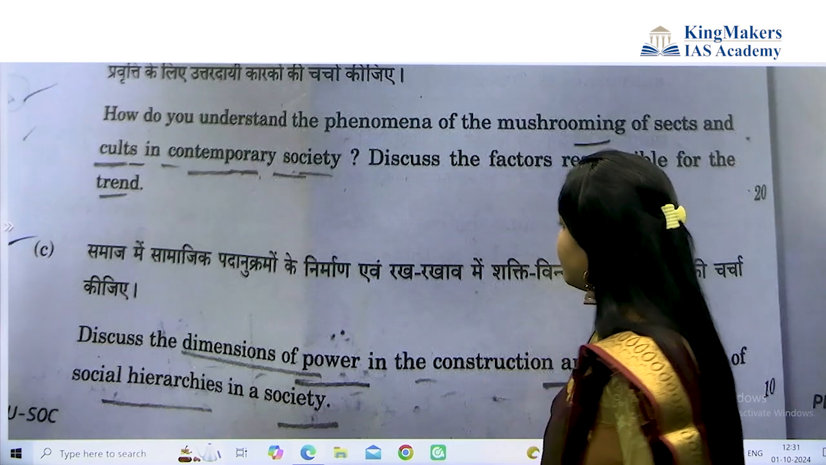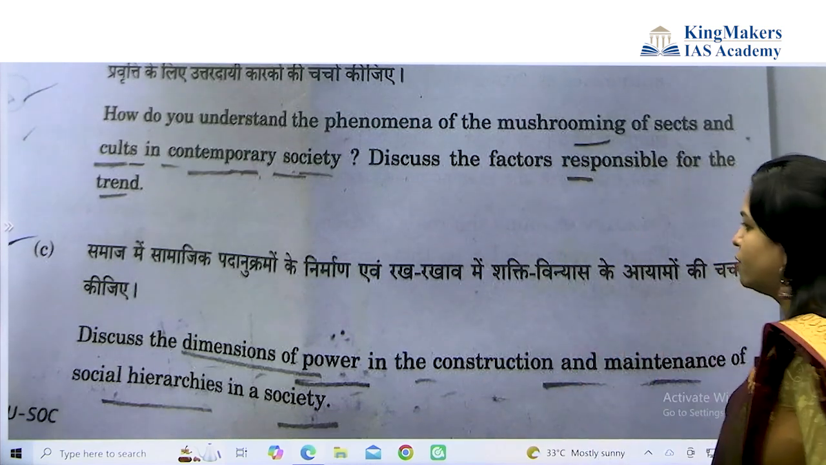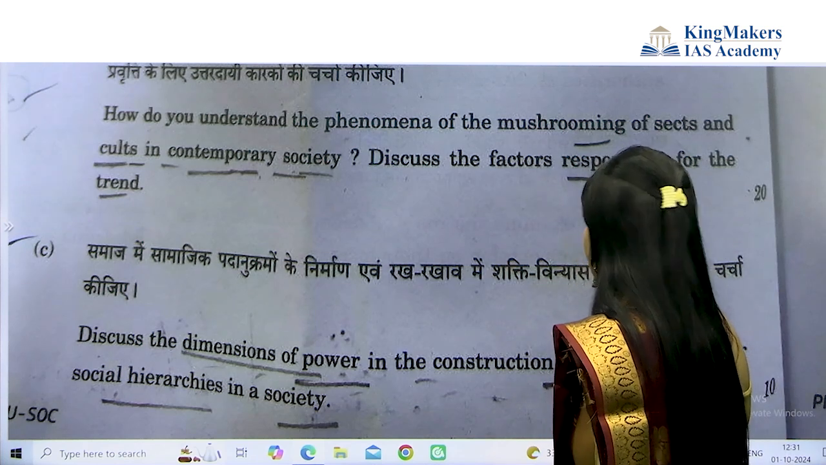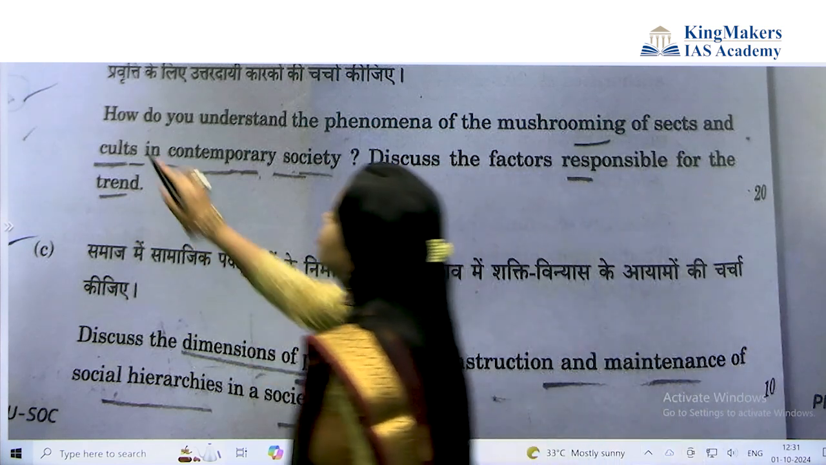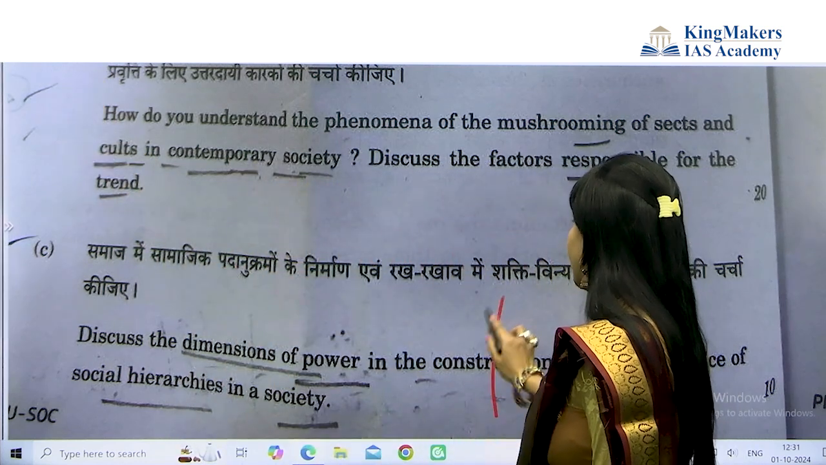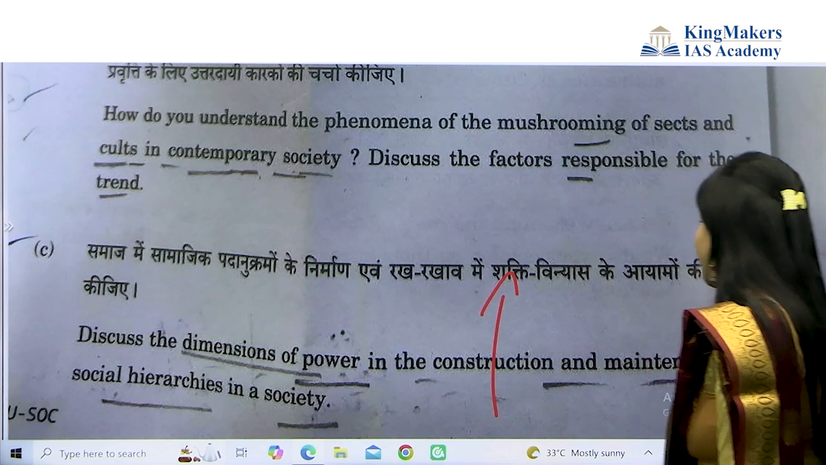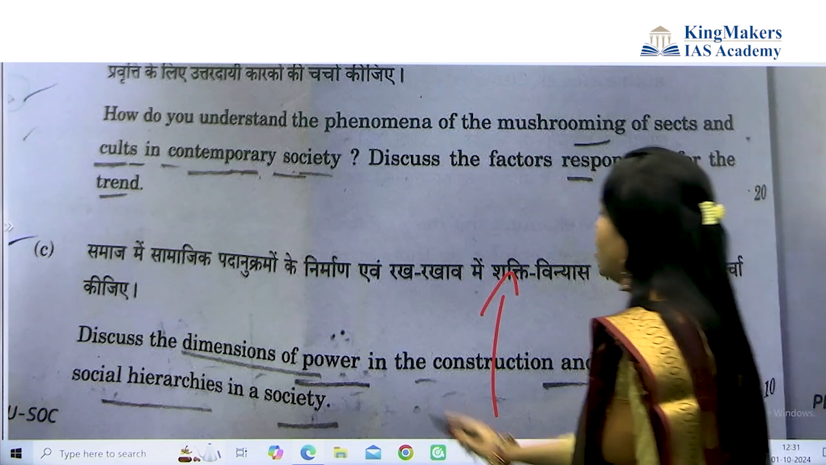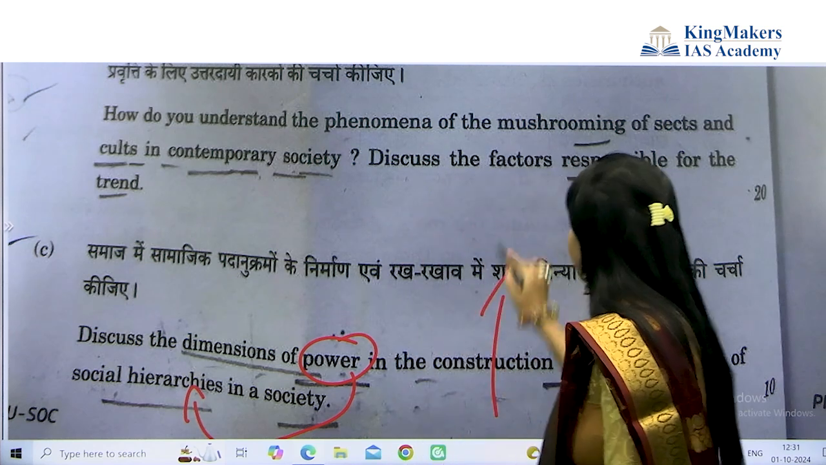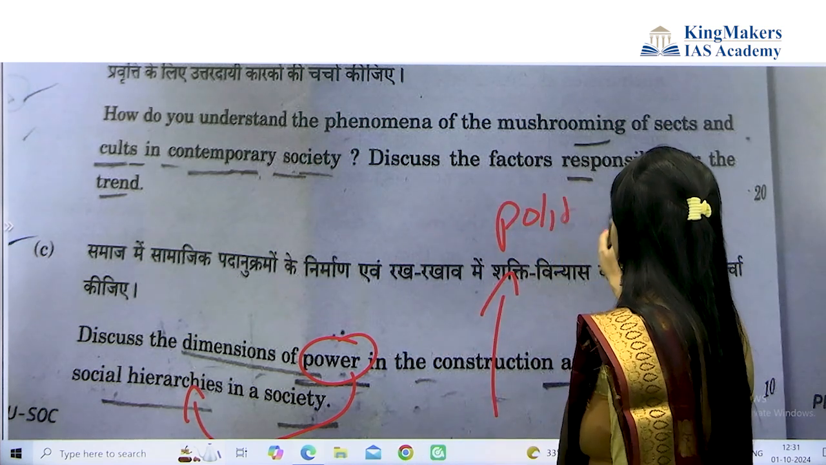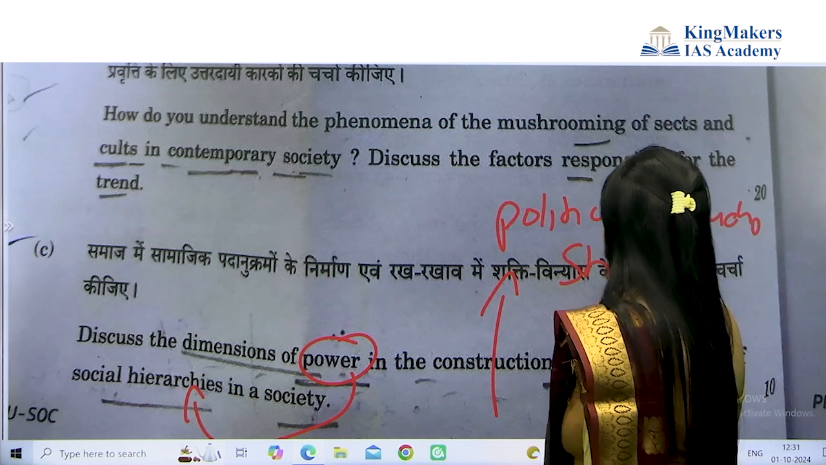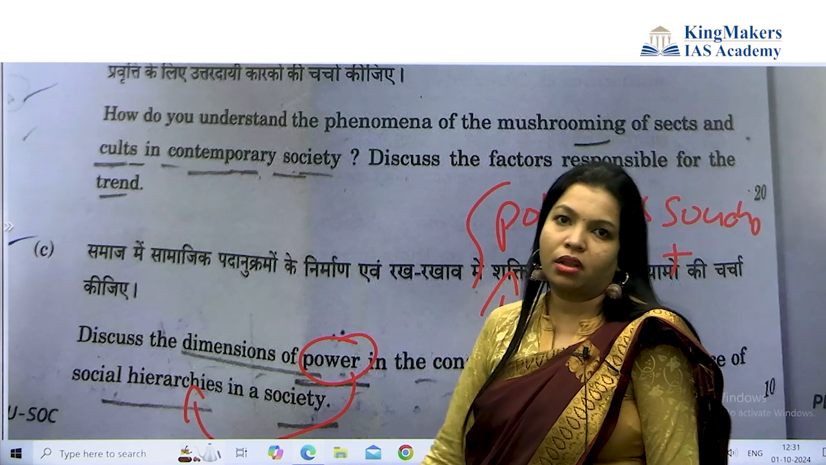Next, discuss the dimension of power in construction and maintenance of social hierarchy in the society. Questions: dimension of power, maintenance of social hierarchy. The chapter is social stratification and mobility, social hierarchy. How is power used for maintaining the social hierarchy? You can say politics and society, and also stratification and mobility. They mixed the two chapters.